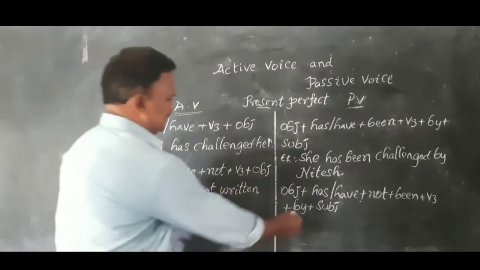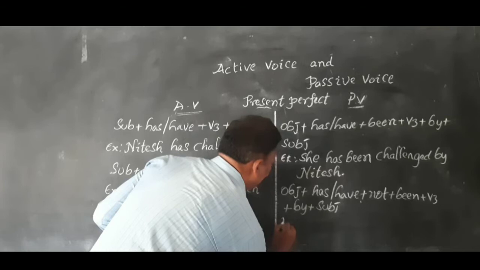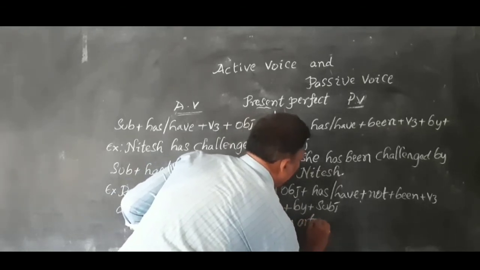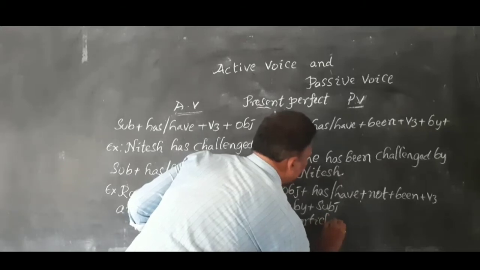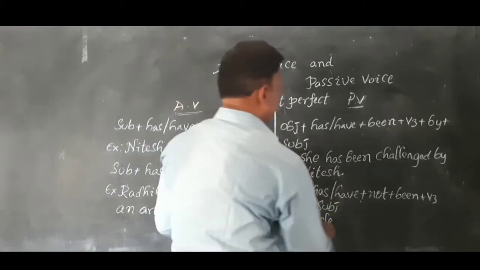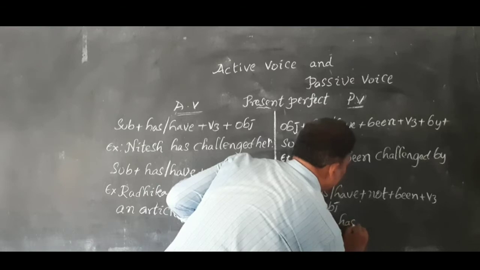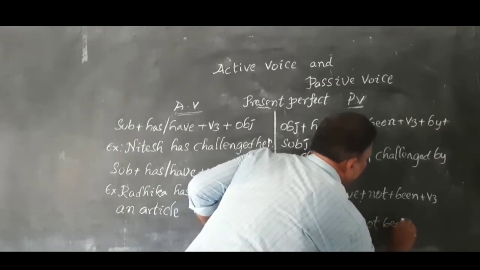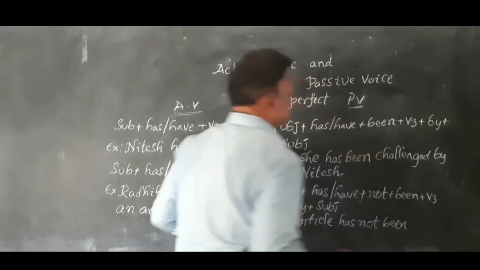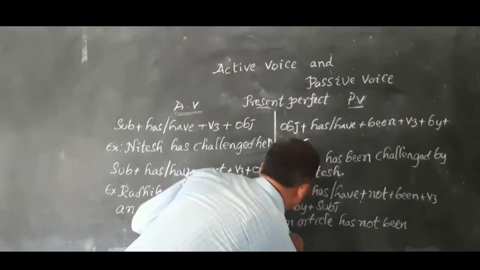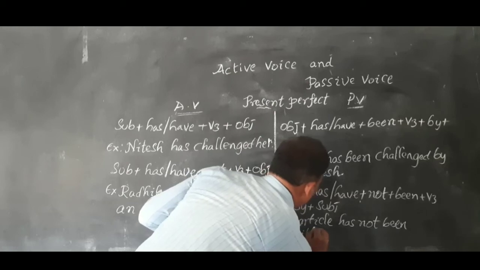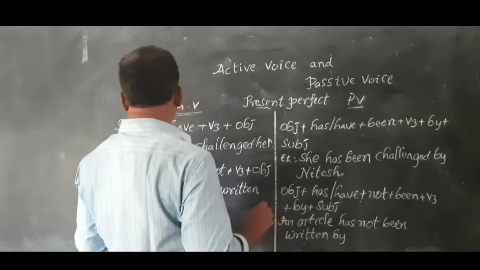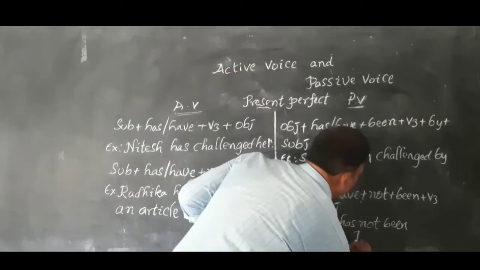Article. The object will become the subject here, so we write article has not been written by, and the subject is Radhika.